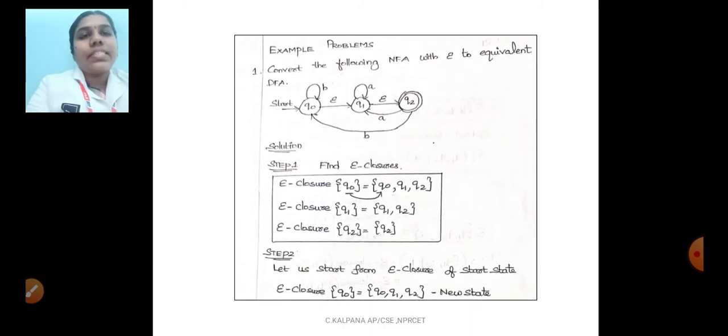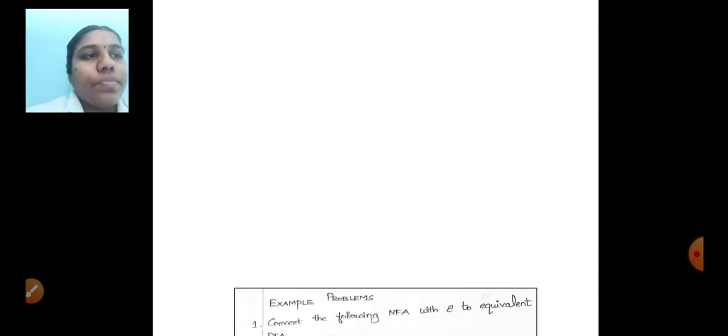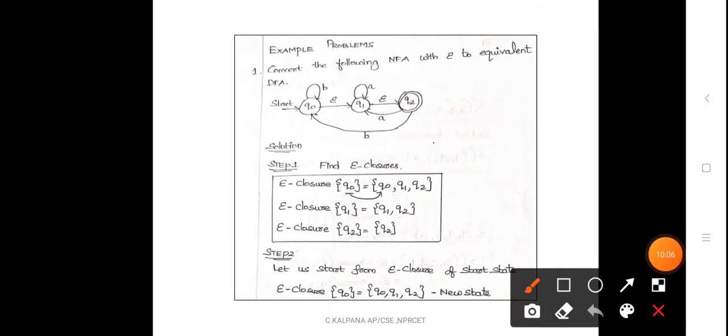So consider this example problem for converting the NFA with epsilon to an equivalent DFA. Here the question is: the start state is represented as Q naught and the end state is Q2. The epsilon moves from Q0 to Q1 and Q1 to Q2 alone. The remaining input alphabet sigma is a, b. First find the epsilon closure for the above diagram, because the first step is finding the epsilon closure.